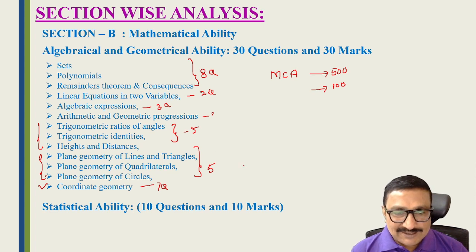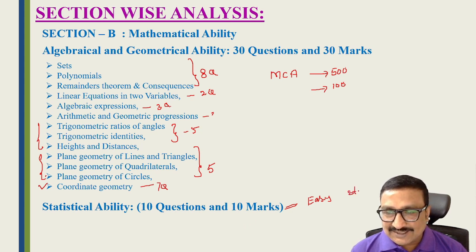And last, statistical ability. It is very important whether you are a BCom student, BA student or BSc student. You can answer this statistical ability easily. In 2021 this section was very difficult because they asked very deeply from statistics and probability. But last year they asked very basic level questions.